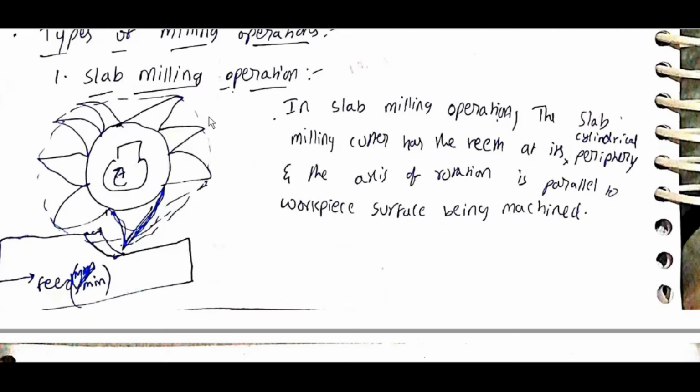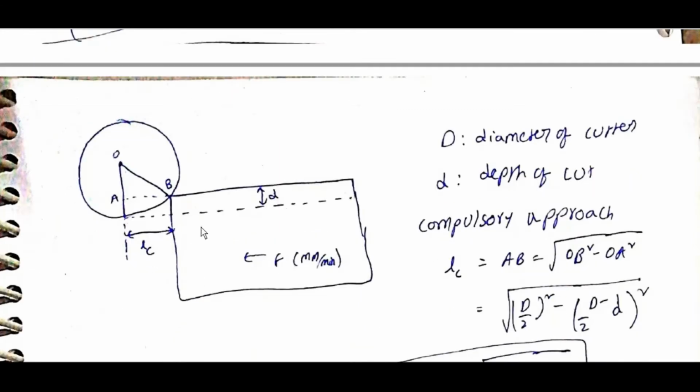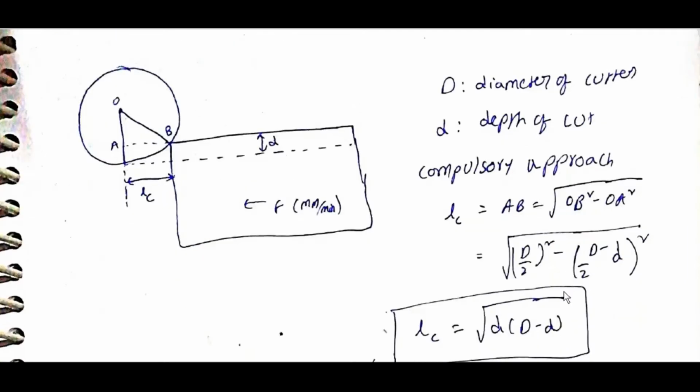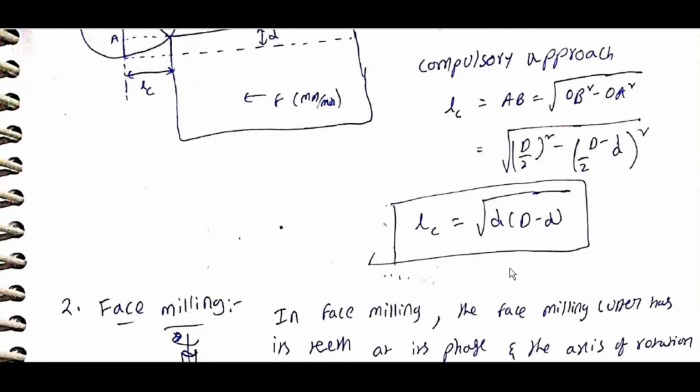That is slab milling. Capital D is the diameter of the cutter, small d is the depth of cut. Compulsory approach: LC is equal to AB is equal to root of OB square minus OA square, which is root of (D by 2) whole square minus (D by 2 minus small d) whole square. LC is equal to root of small d into (capital D minus small d).